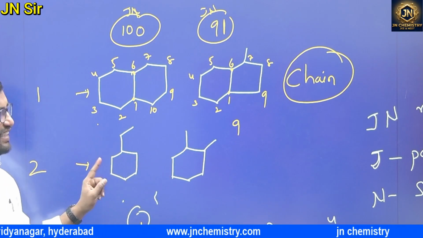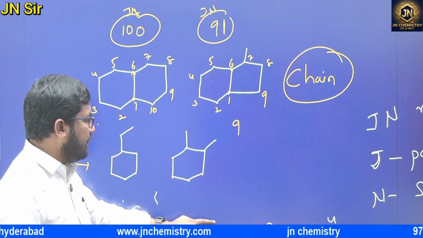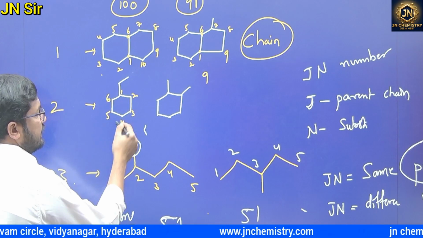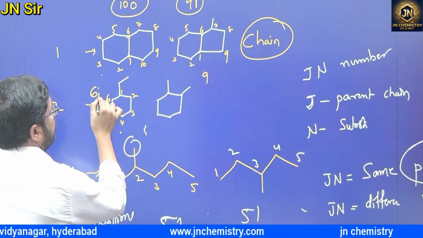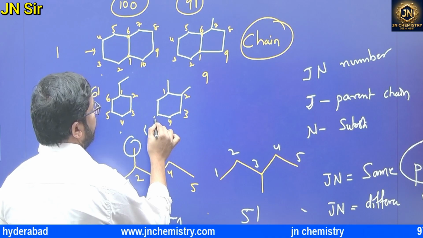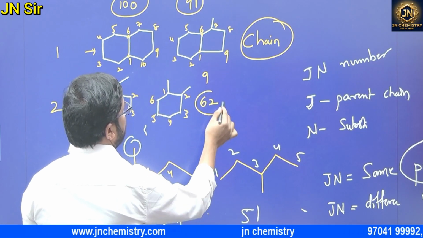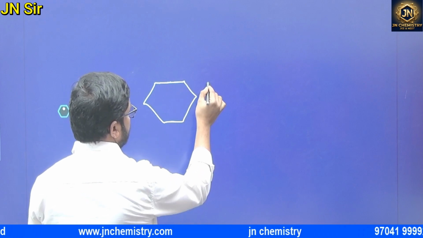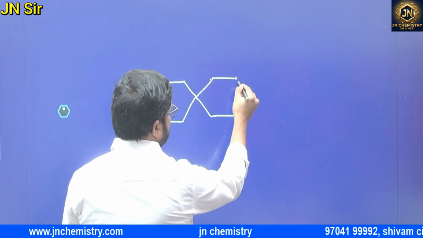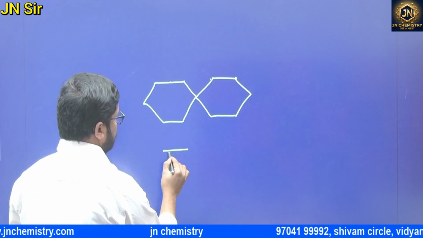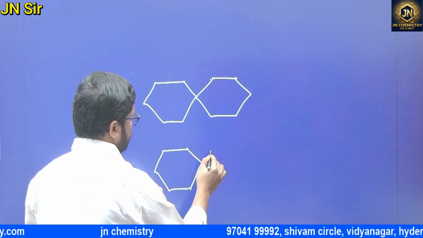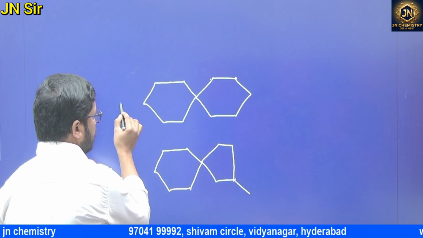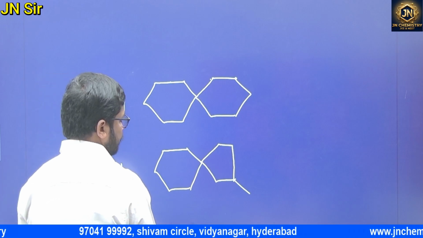Chain or position? The second one. Now tell me the second one, everyone. 1, 2, 3, 4, 5, 6: this is 61. And this is 1, 2, 3, 4, 5, 6: 62. So 61, 62. Come on, A and B: chain isomers or position isomers?